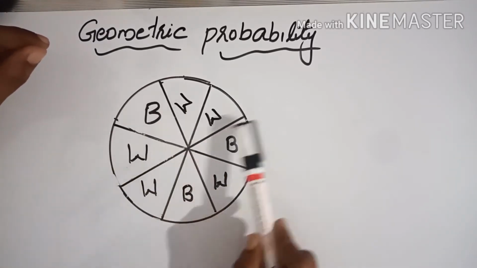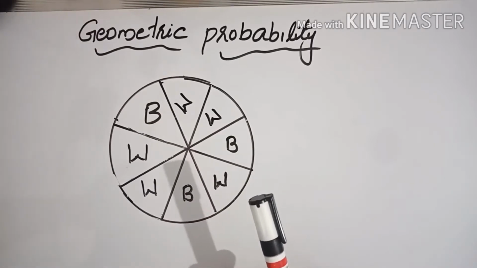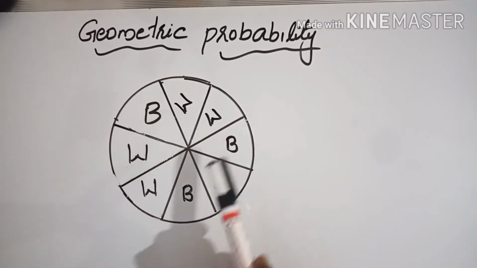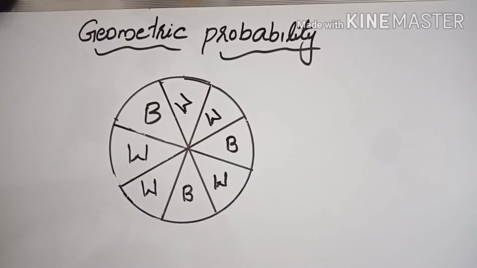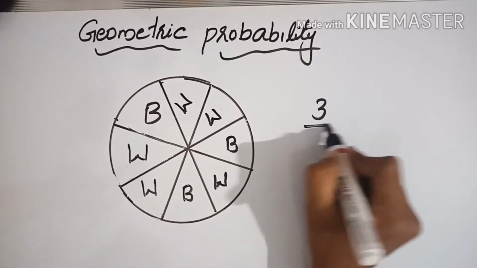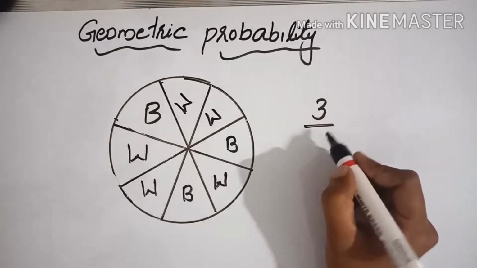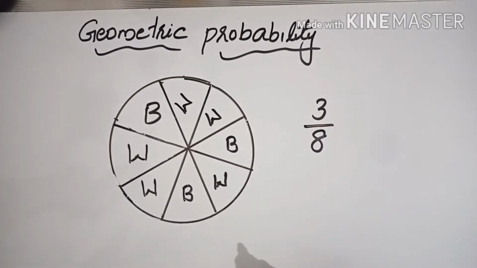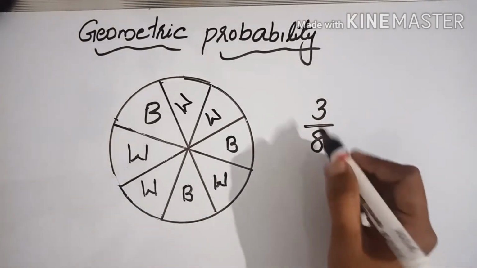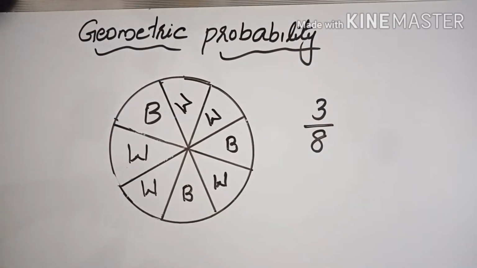These are sectors that we have already learned in 9th standard. So the area of these 3 sectors divided by total. How many portions do we have? Total 8 portions are there. So 3 by 8. Actually 3 by 8, because here it is given that the circle is divided into equal parts.